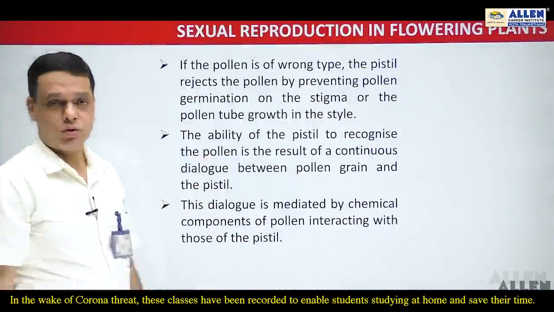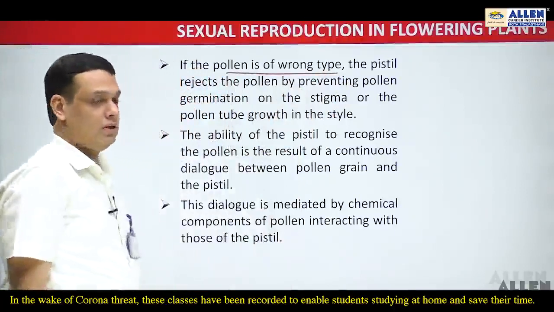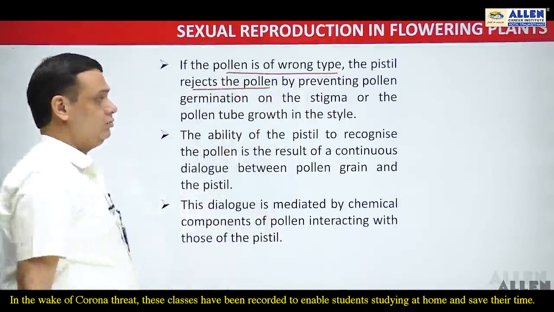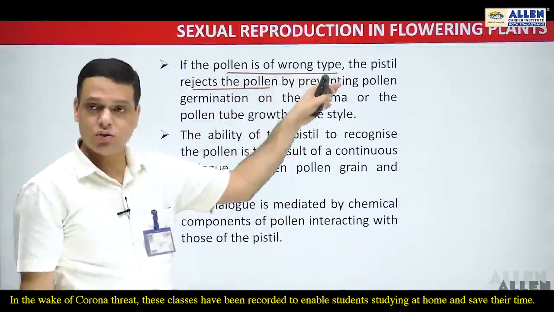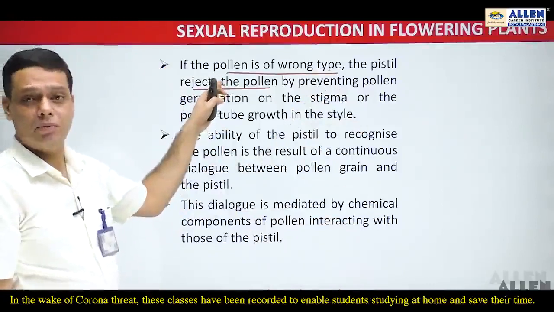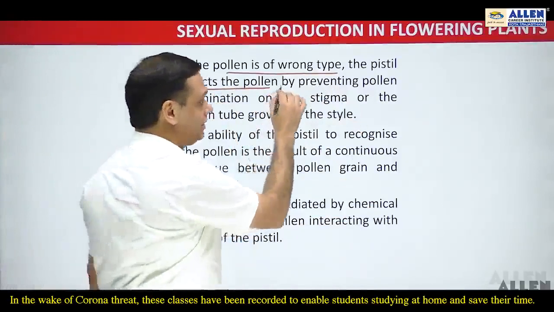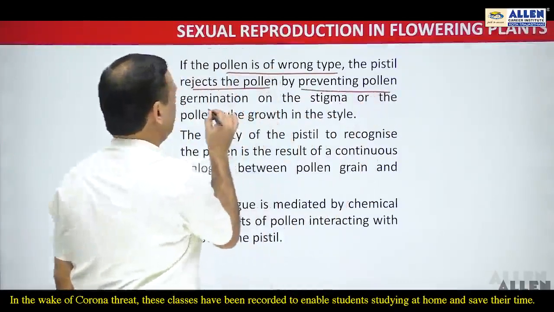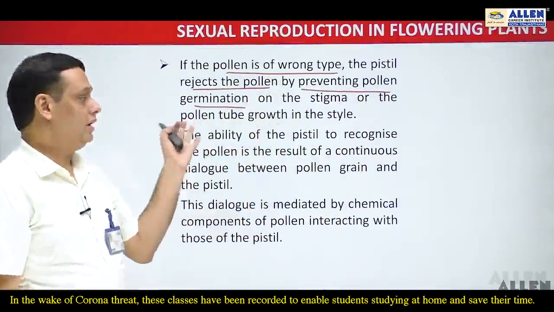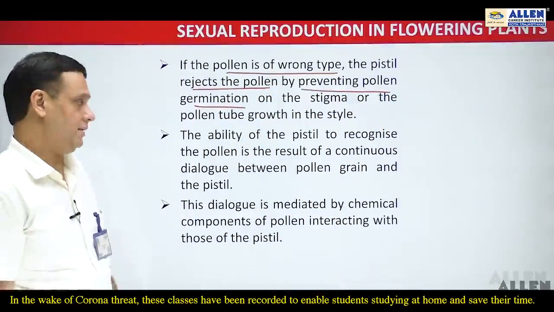But there is another case also, that if the pollen grain is of the wrong type, then the pistil rejects that pollen. If the pollen grain which reaches over the surface of a stigma is of the wrong type or incompatible in nature, then the pistil rejects that pollen, and thus this will prevent the pollen germination on the stigma, or you can say it inhibits the growth of the pollen tube in the style.